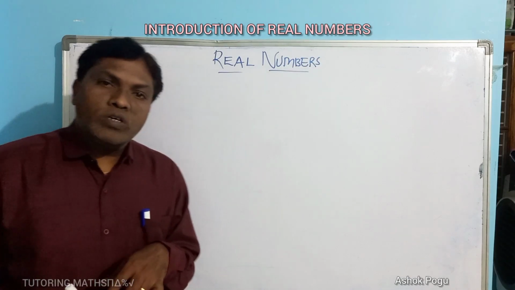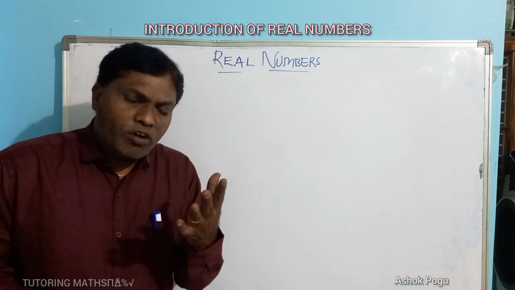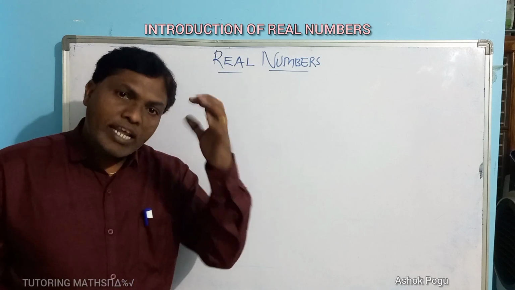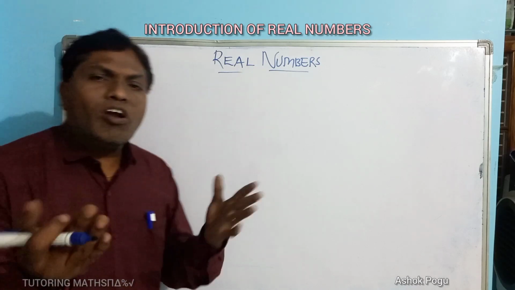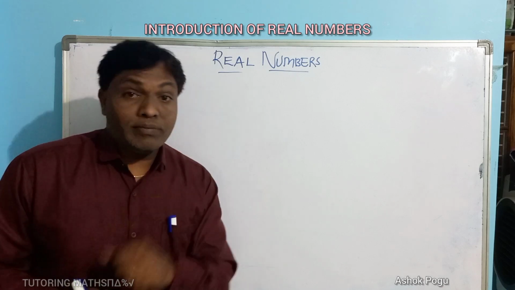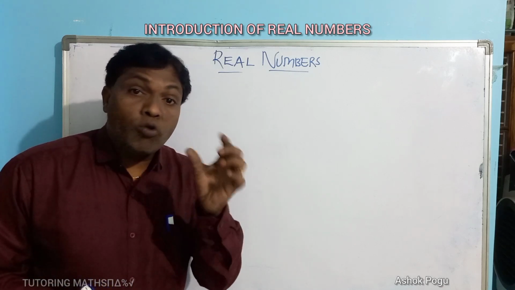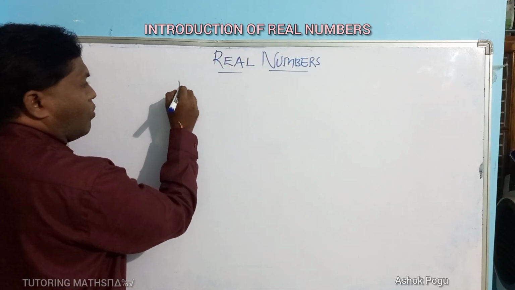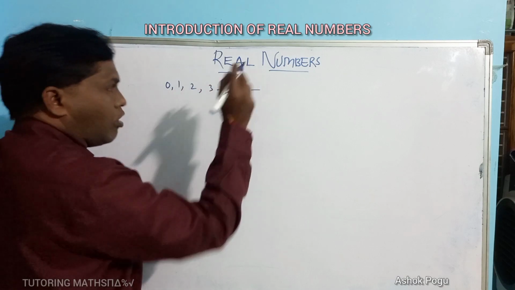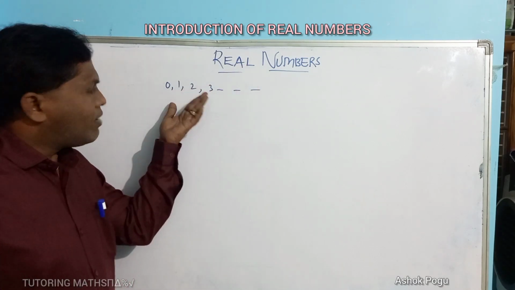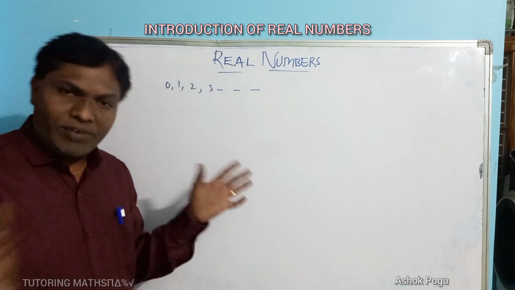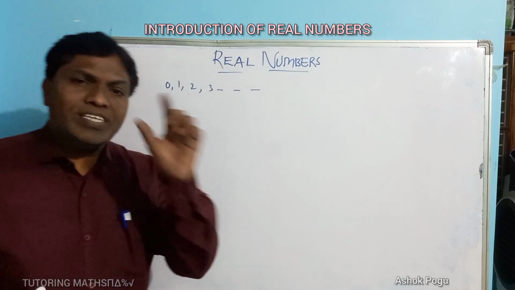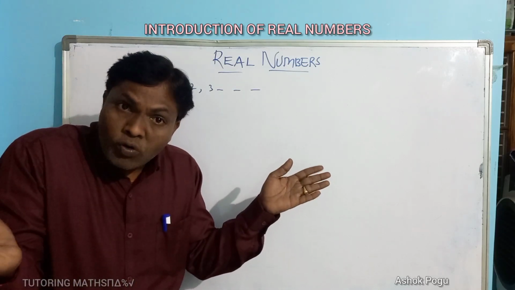Before giving the introduction of real numbers, first of all, let us review all the types of numbers. Recall your previous knowledge: the counting values are called numbers, numerical terms like 0, 1, 2, 3 and so on. We have negative numbers, positive numbers, 0 and everything. In the number system, the numbers are divided into many types.